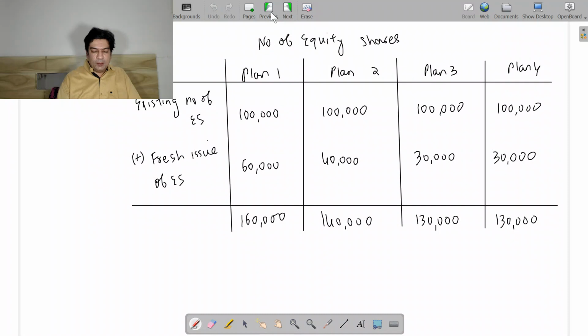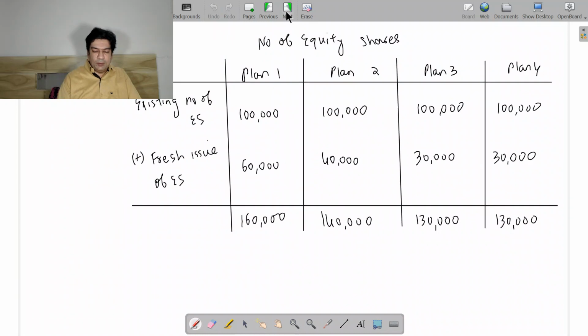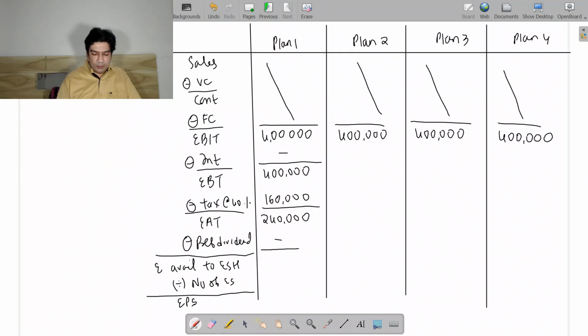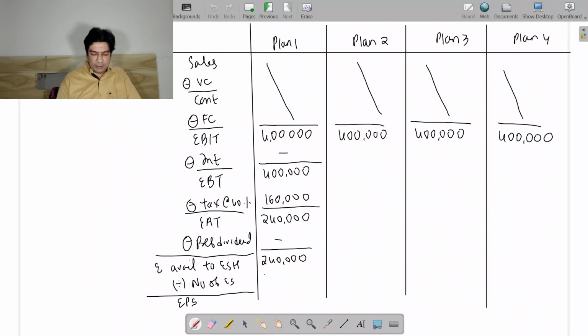In plan 1 you can see that there is no preference share capital, so there will be no preference dividend. So 2,40,000 will be the earnings available to equity shareholders. This we have to divide by number of equity shares, which is 1,60,000 shares. And finally we are going to get the earning per share, which is 1.5.